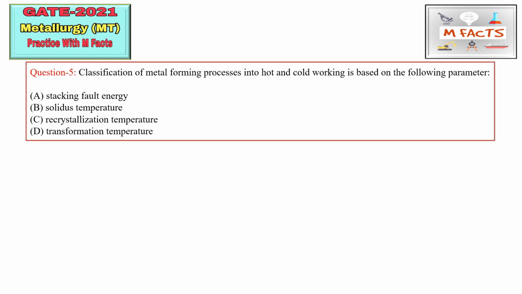The next question is: classification of metal forming processes into hot and cold working is based on the following parameter. Hot working and cold working, and also warm working, which is in between hot and cold. All these processes are classified according to the recrystallization temperature, because recrystallization plays an important role during the working process.